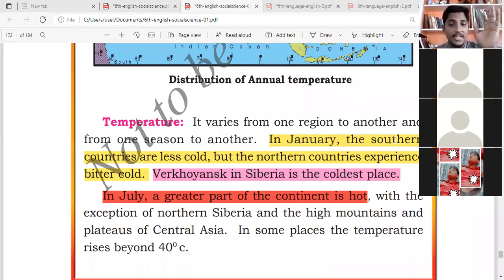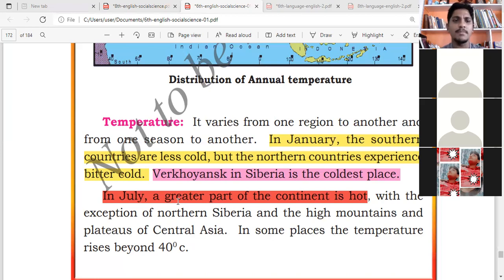So in Russia, Siberia. This is the place. Siberia is a place that is very, very cold. But it is only in the month of January, okay? In July, almost all the part of Asia is hot. It is not only Russia, but Siberia, except Siberia. Siberia will be always cold, okay? So don't misunderstand that. Siberia will be always cold.